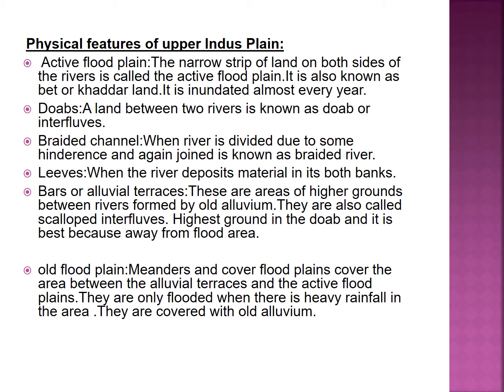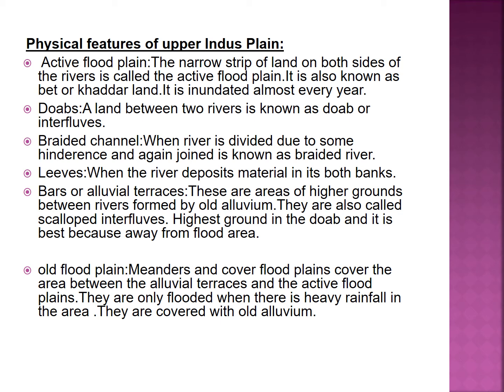Braided channel. Sometimes it happens if there is some hindrance on the path of a river, say it can be a stone or something else, then the river is divided into two parts, and after the hindrance again joined into one river. That type of river is known as braided river, or that channel is known as braided channel. Levees, when the river deposits material on both its banks.